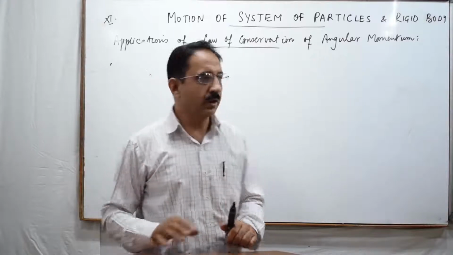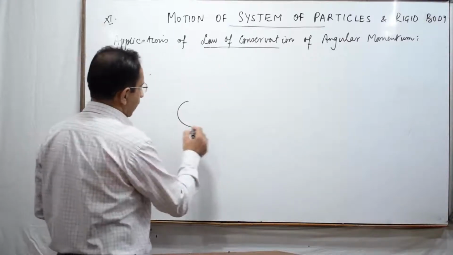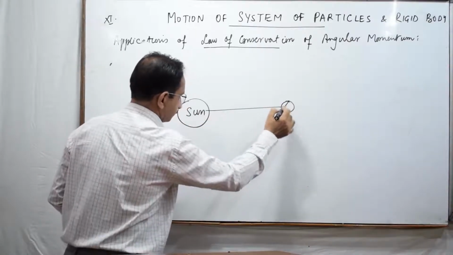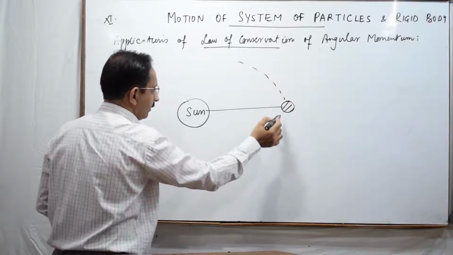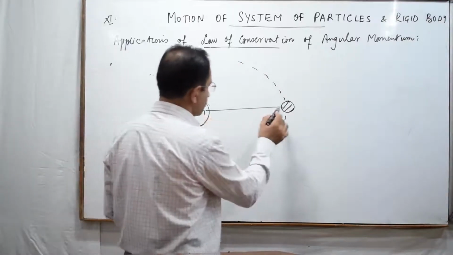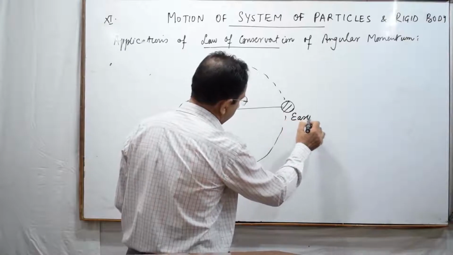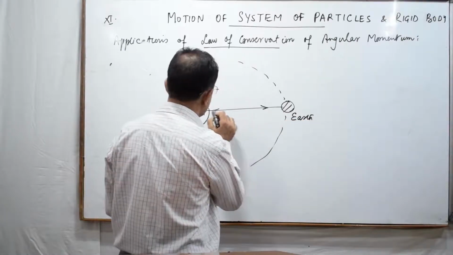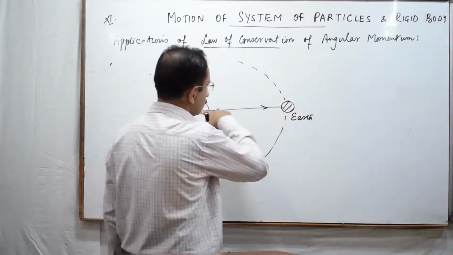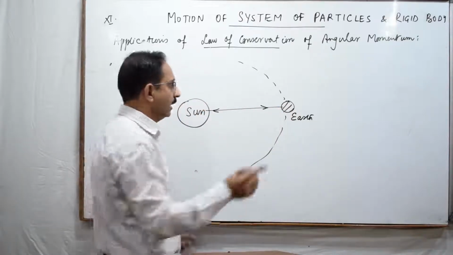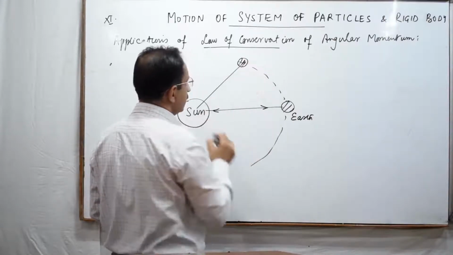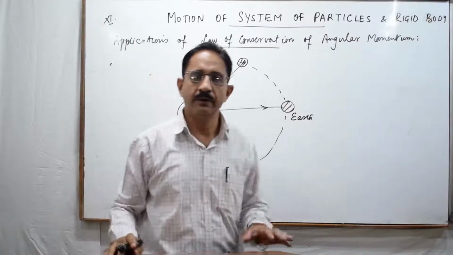Next is the Earth. Earth as such is a planet of the Sun. So this is the Sun, and because of the Sun, what puts the Earth into rotation? That is the gravitational force. Now this gravitational force of Sun on Earth, this is Earth, acts along the line joining these two. That means it is along the line which is joining. So we call this a central force, because when Earth reaches here, the force will still be acting on this line joining the two, that is Sun and Earth.